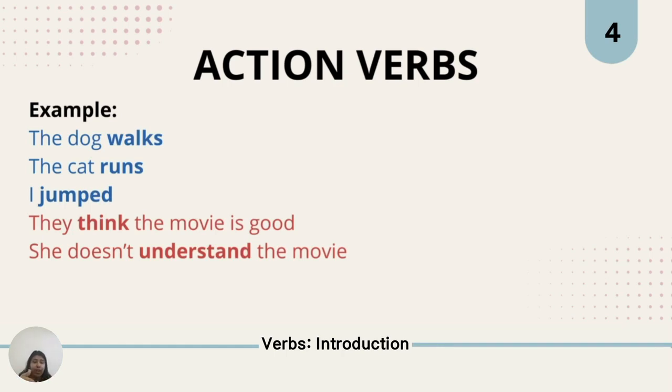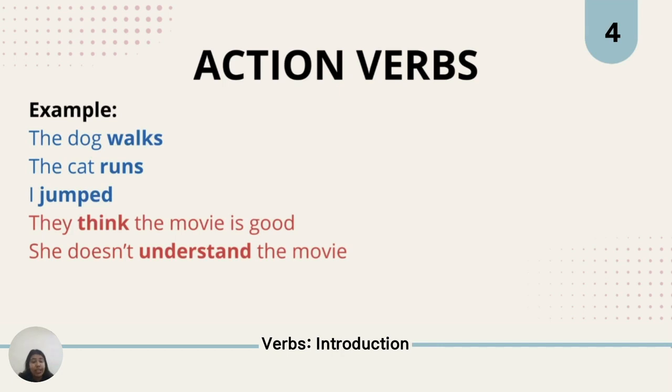The cat runs. The cat is the subject. Runs is the action verb, because the cat, the subject, is doing a physical action as represented with the word runs. I jumped. I am the subject. Jumped is the action verb. I, the subject, am doing a physical action. I am jumping. Or I jumped.